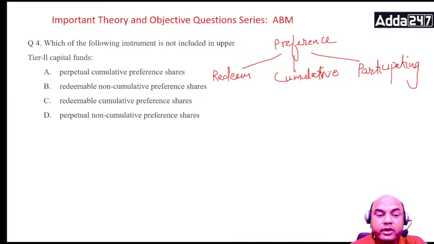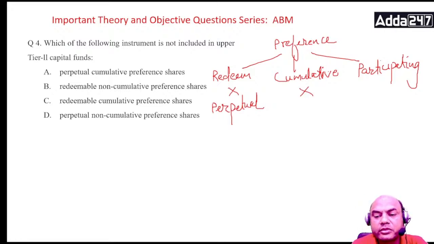Now the point over here is, what are the options given? Look at this, perpetual. Perpetual means it goes on and on. I'll give you the opposites. Redeemable is the opposite of perpetual. Redeemable means it can be withdrawn anytime.